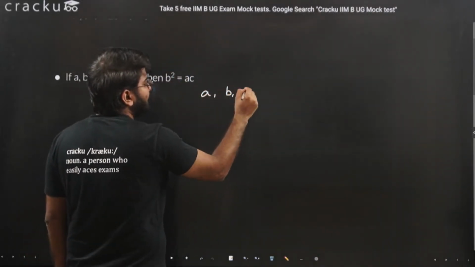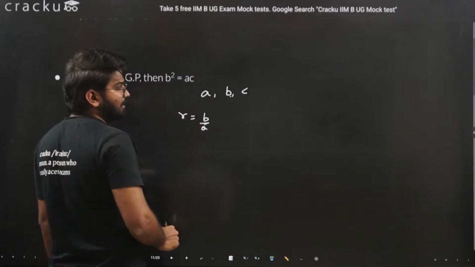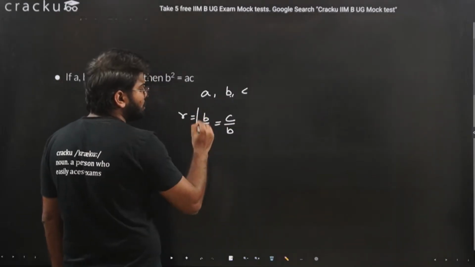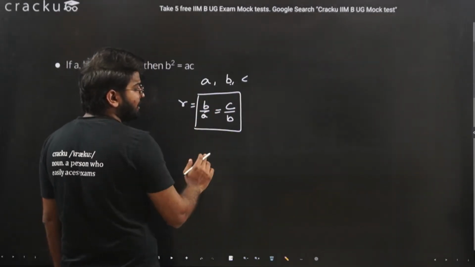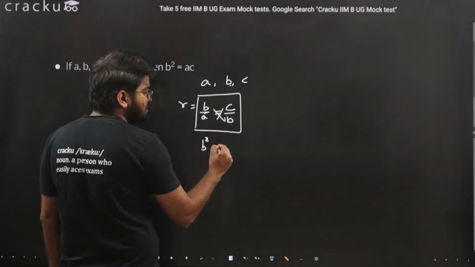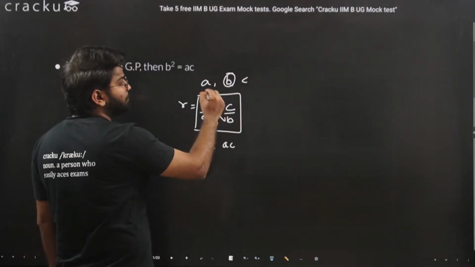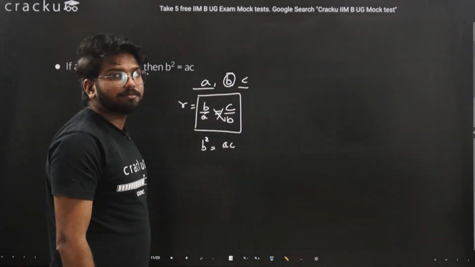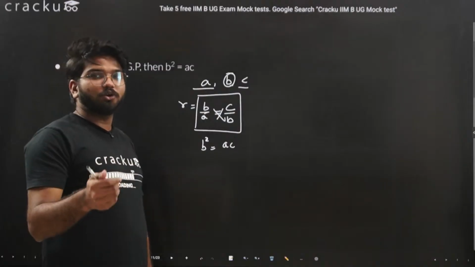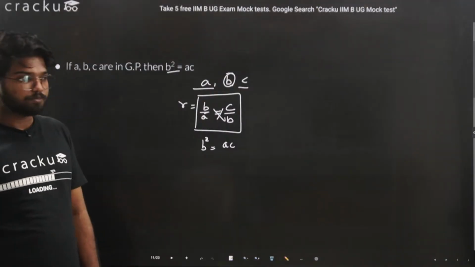So when the common ratio is the same, we can say, if we have three terms A, B and C, the common ratio will be equal to B divided by A, and the common ratio will also be equal to C divided by B. Now these two ratios will be equal. If you cross multiply, you will get B square is equal to A into C. So the square of the middlemost term will be equal to the product of the first and the third term, or the first and last term if you are given n number of terms. This can be applied when you are given any odd number of terms.